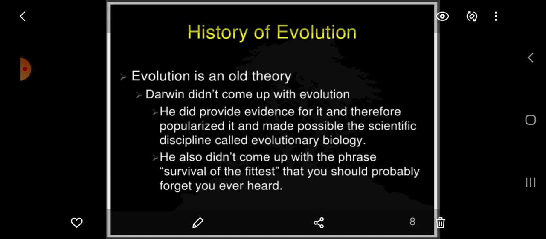Now, history of evolution. Evolution is an old theory. Darwin didn't come up with evolution. He did provide evidence for it and therefore popularized it and made it possible for the scientific discipline to call it evolutionary biology. He also didn't come up with the phrase survival of the fittest, that we should probably forget that we have ever heard of.